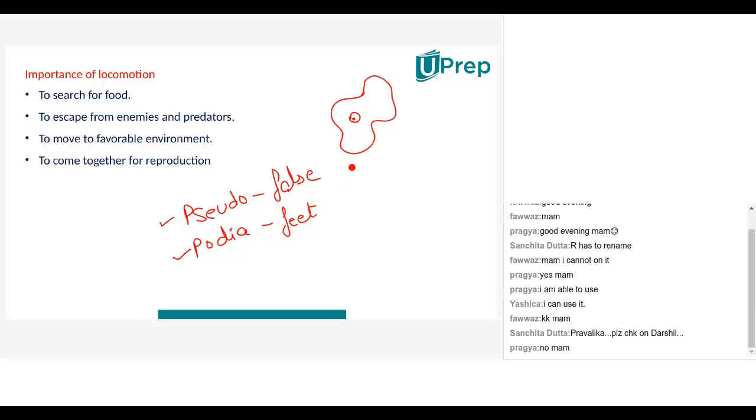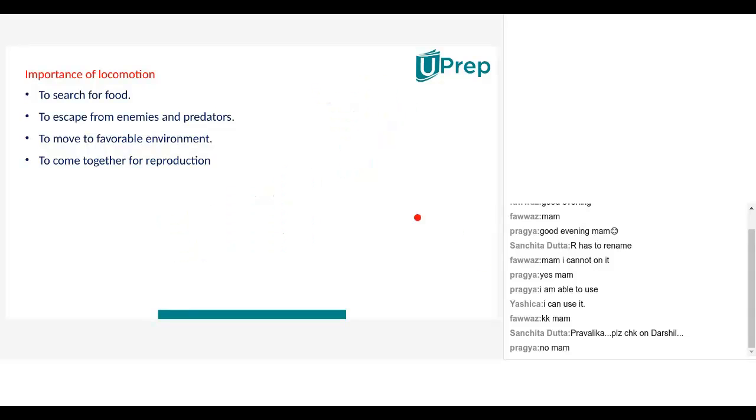Basically, amoeba is the single cellular organism which you can find in water, mostly dirty, stagnant water. They do not have any feet or hands, right? But it would require hands and feet. So what will it do? It will create its false feet. It changes shape and then creates its feet and does all its work.